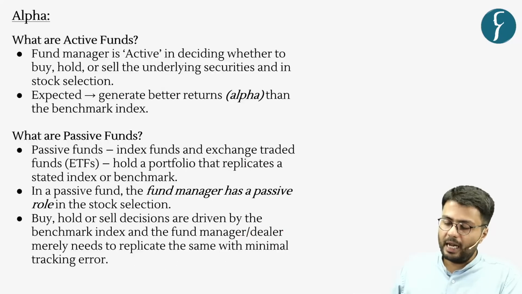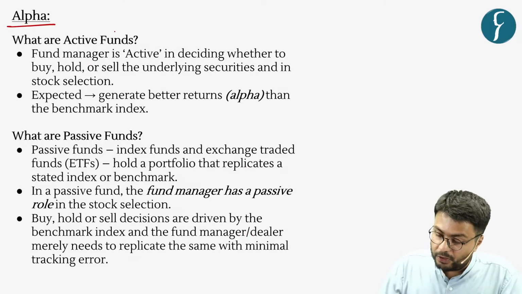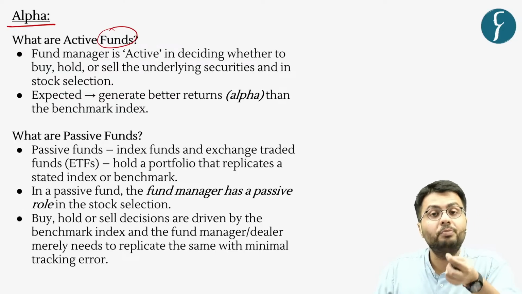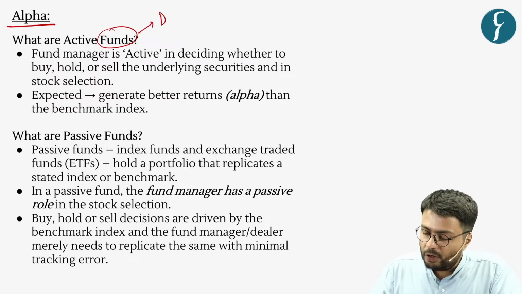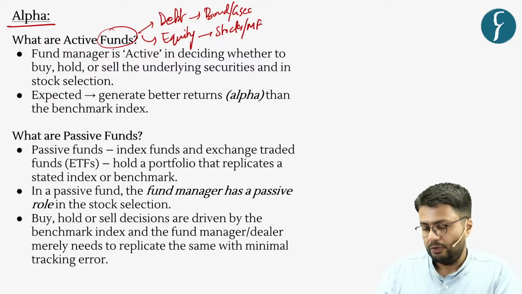Now, to understand the term alpha, we need to first understand different types of funds. These funds are investment vehicles or investment opportunities, which consist of various debt as well as equity instruments such as bonds, government securities, stocks, as well as mutual funds.